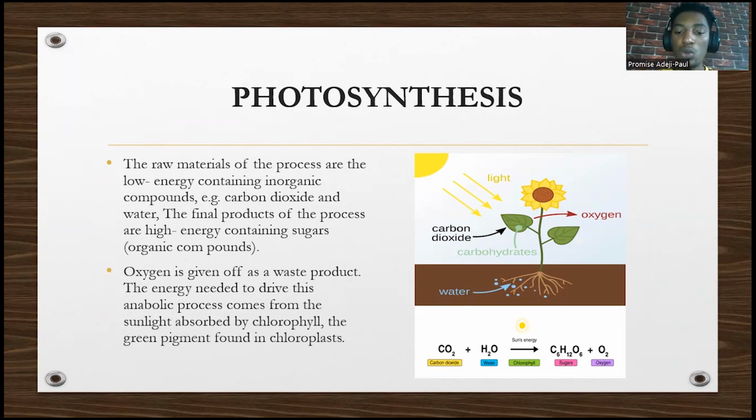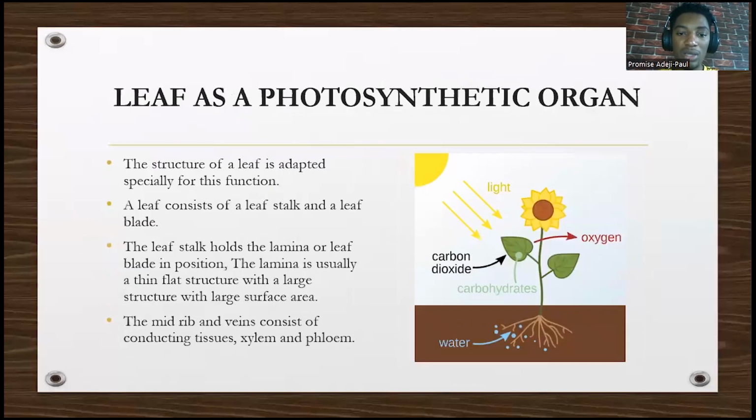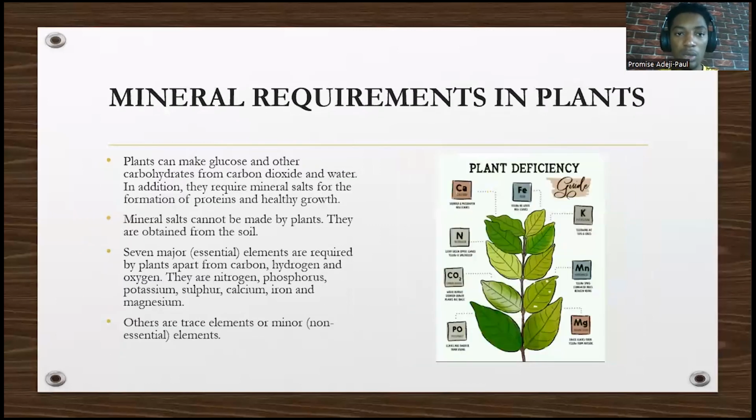So you combine CO2 and water to give what? Sugar, because that sugar there is glucose, and oxygen. So take note of that. That's very important. You should take note of that. It comes out a lot. So plants can make glucose and other carbohydrates from CO2 and water.